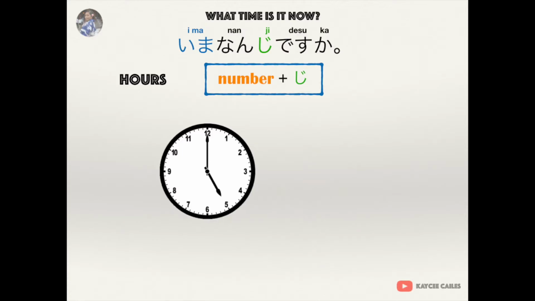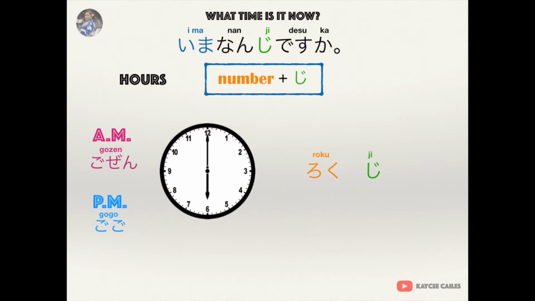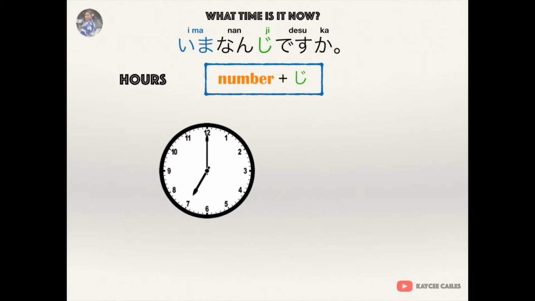5 o'clock is goji. 5 AM is gozen goji. 5 PM is gogo goji. 6 o'clock is rokuji. 6 AM is gozen rokuji. 6 PM is gogo rokuji. 7 o'clock is shichiji.